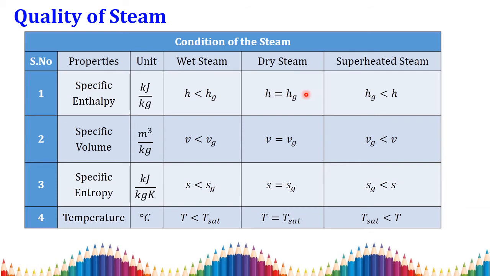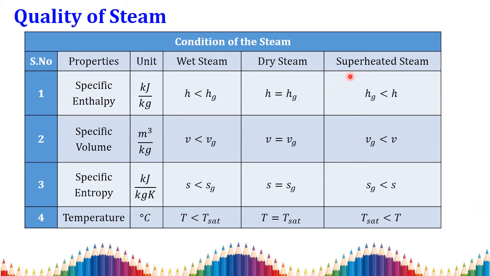How these qualities are classified is explained in detail in the previous lectures. If you have any doubt, you can go through the previous lecture. I am just recalling that. If the given specific enthalpy is lesser than the specific enthalpy of saturated vapor, then it is called wet steam. When the given specific enthalpy is equal to the saturated specific enthalpy of vapor, then it is called dry steam. Here the x value is equal to 1.